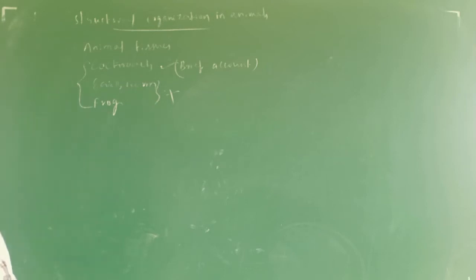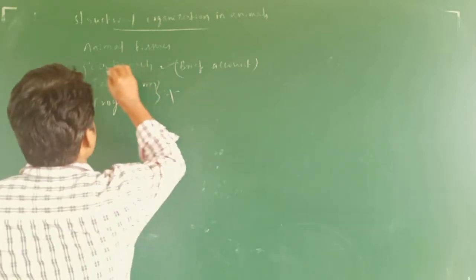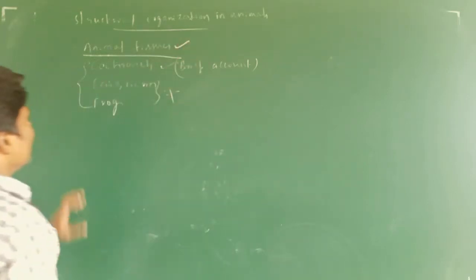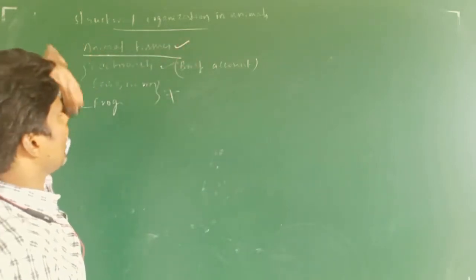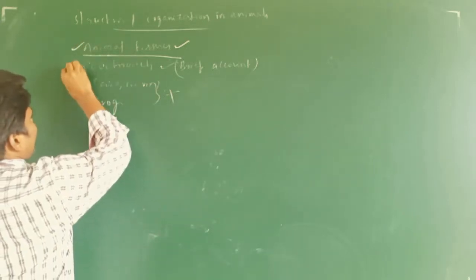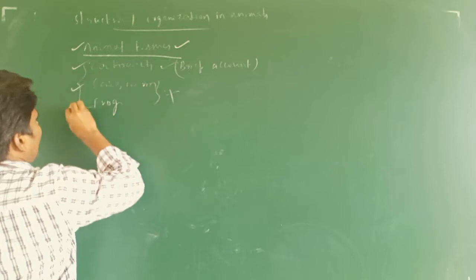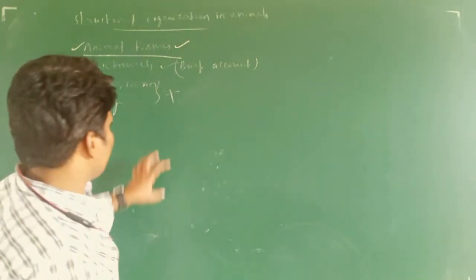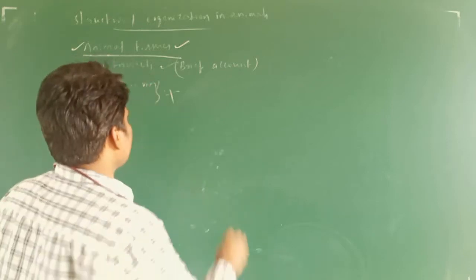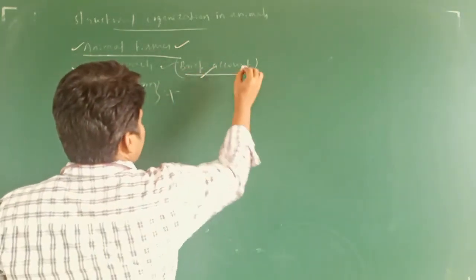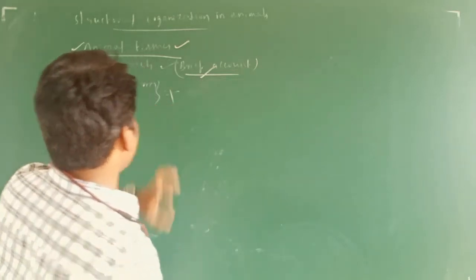So first we are going to see animal tissues, and then cockroach, earthworm, frog. Of these, only cockroach is present in the syllabus, in brief.